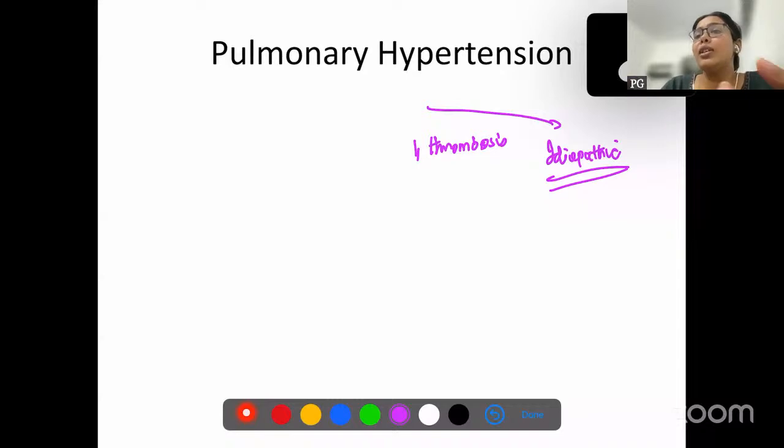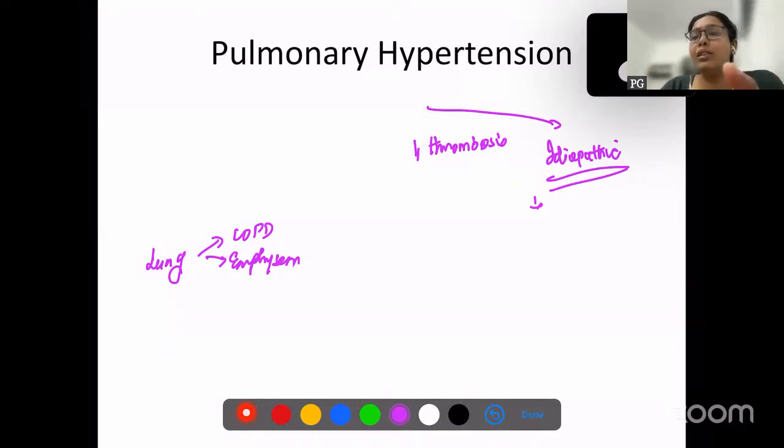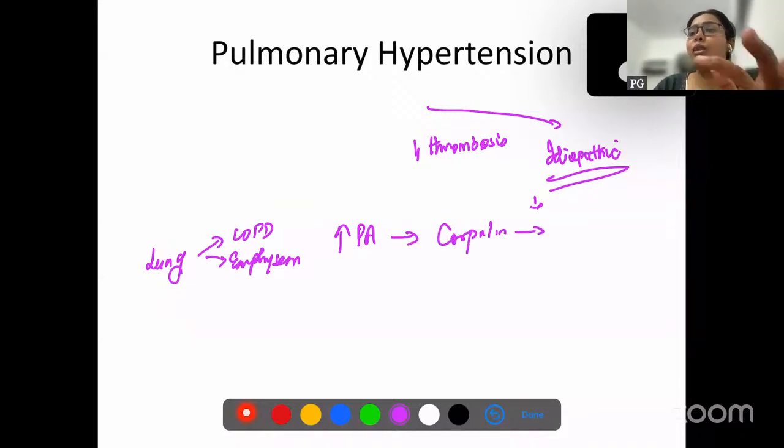So why idiopathic hypertension? This is a very least common cause. Most common cause of pulmonary hypertension is because of lung diseases, COPD, emphysema. Okay, they can actually put back pressure and increase the pulmonary artery pressure and result in pulmonary hypertension, which will result in cor pulmonale. And when cor pulmonale occurs, then it will eventually lead to heart failure. This is the sequel of the things.